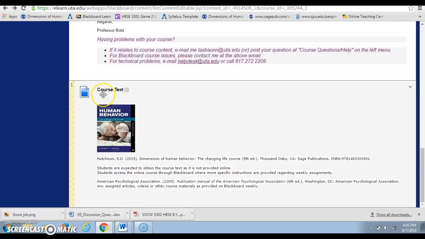Down here at the bottom also is the course text. This is the required course text, and students are expected to obtain the course text on your own. You can get that from the bookstore. You can rent it online. I've heard of students sharing texts, whatever that's at the library as well. So whatever you need to do to get your hands on that text, you will want to do.